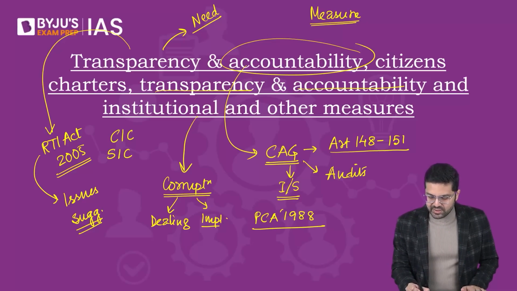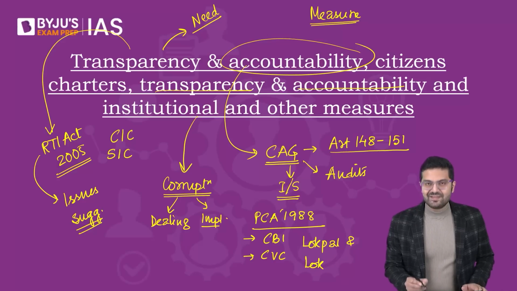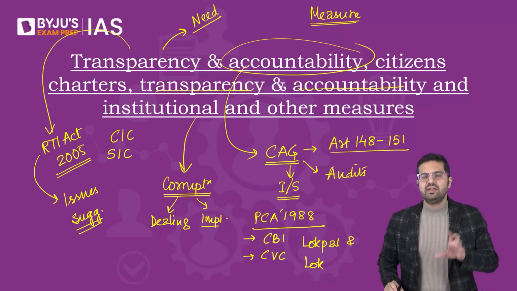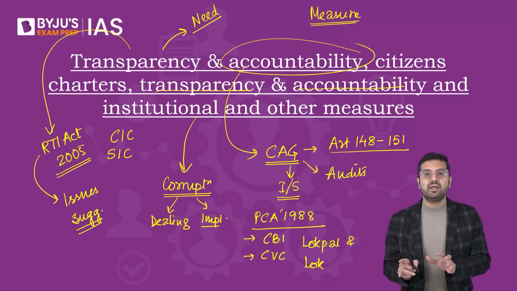And then bodies like CBI, CVC, and also Lokpal and Lokayukt. So we need to know about the Central Bureau of Investigation, the CBI. Again, the body, issues, concerns, etc. How to improve upon the functioning, how to make the functioning of CBI more independent.